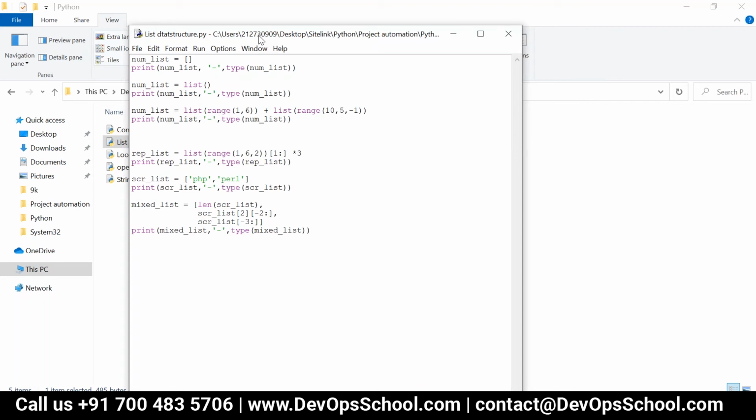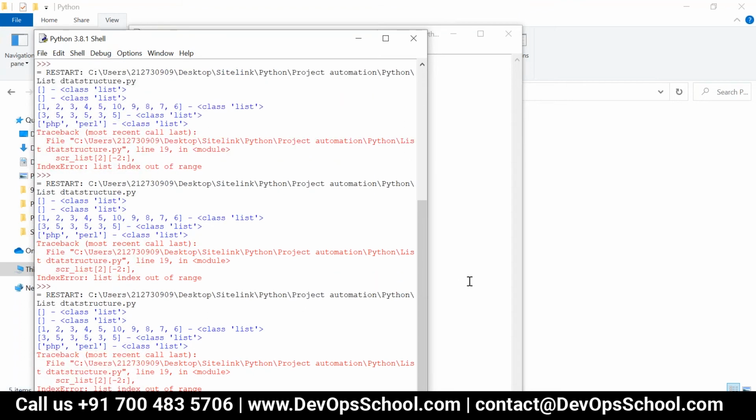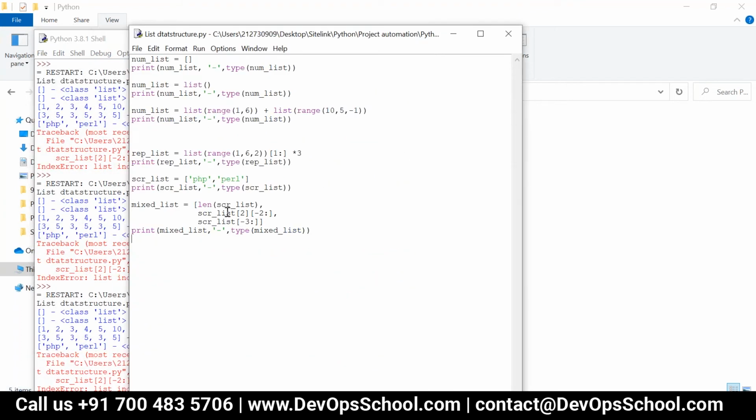Okay, go back. scr list of 2. See, in scr list you don't have index 2 at all, right? You have only 0 and 1. So you give just one or give one more element there. Yeah, now it will work.